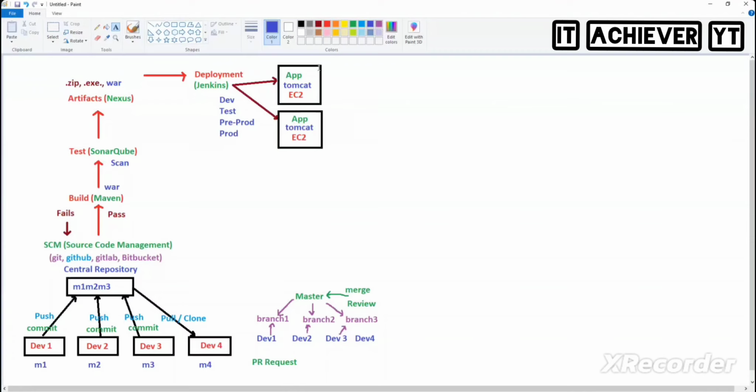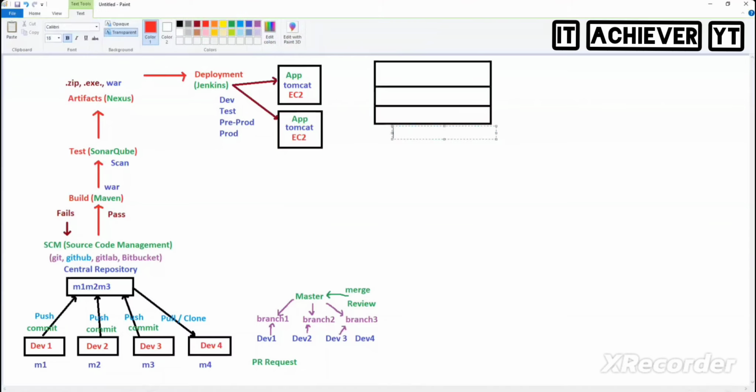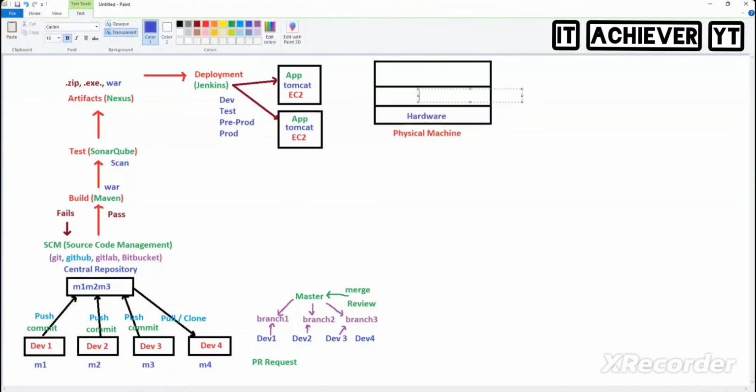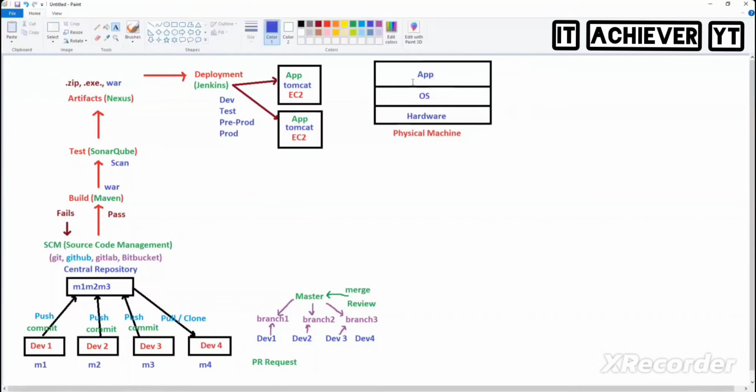Clear? Now the thing is, here you are deploying on EC2. But previously, in olden days, they were deploying on a physical server. What is there in the bottom? Hardware. On top of it, OS. On top of it, application. This is a physical machine. So Jenkins will be deploying here on the physical machine.